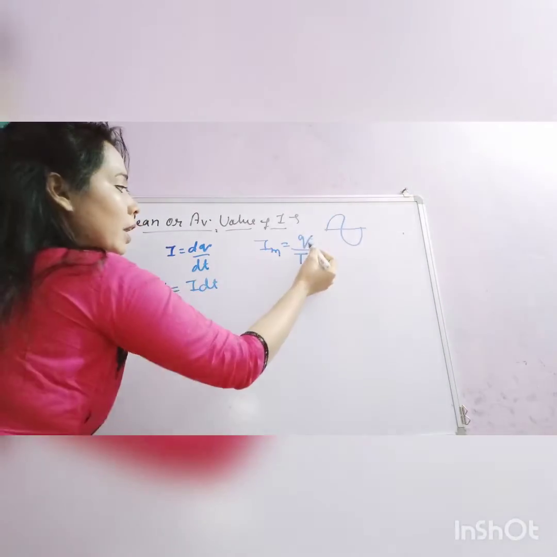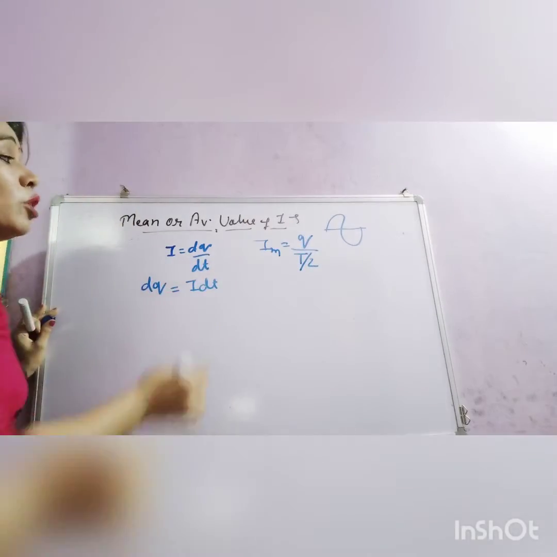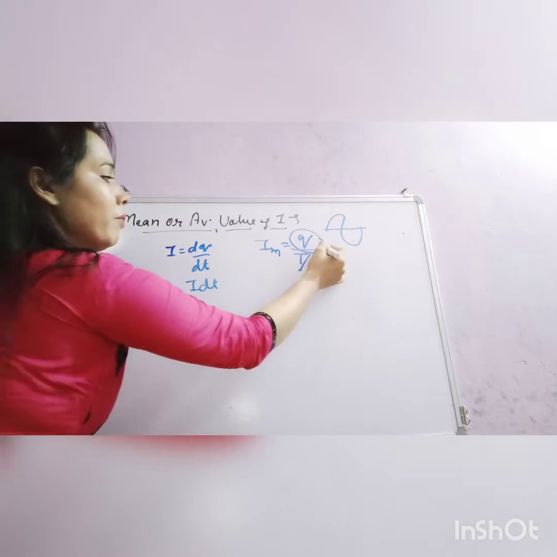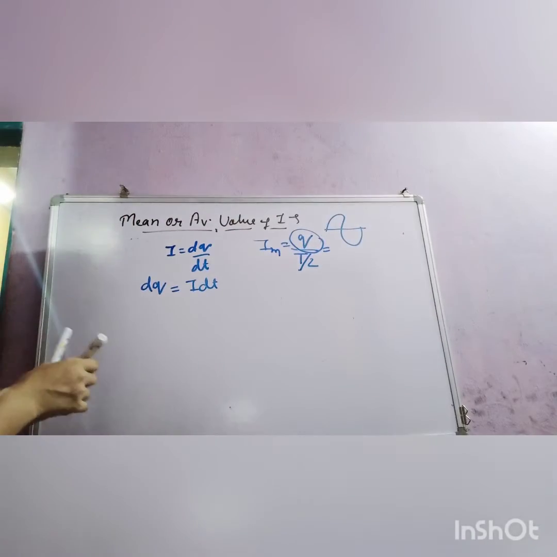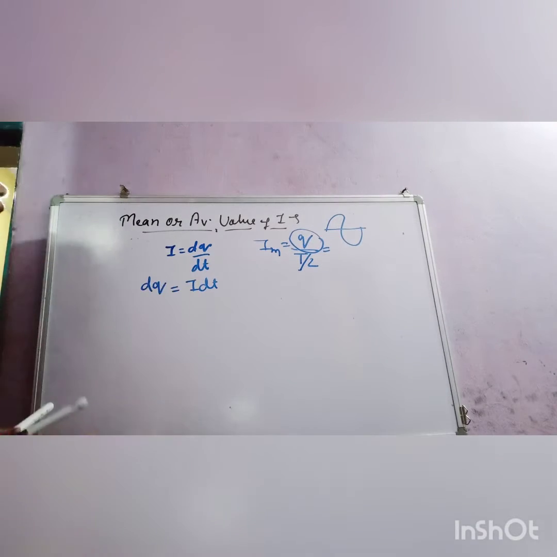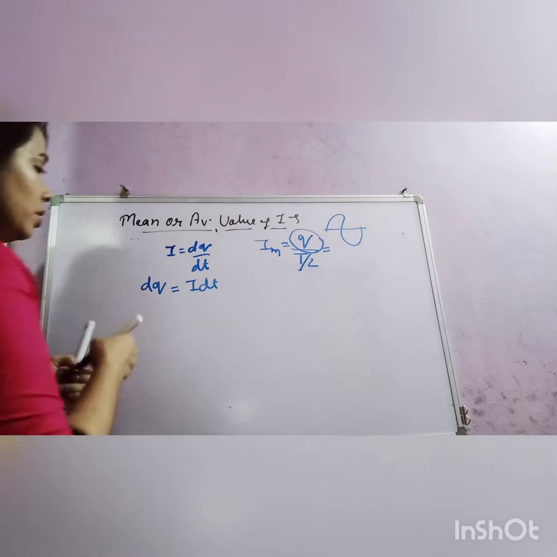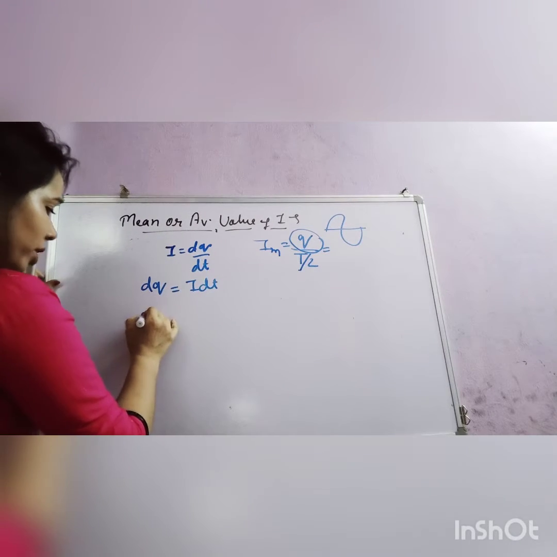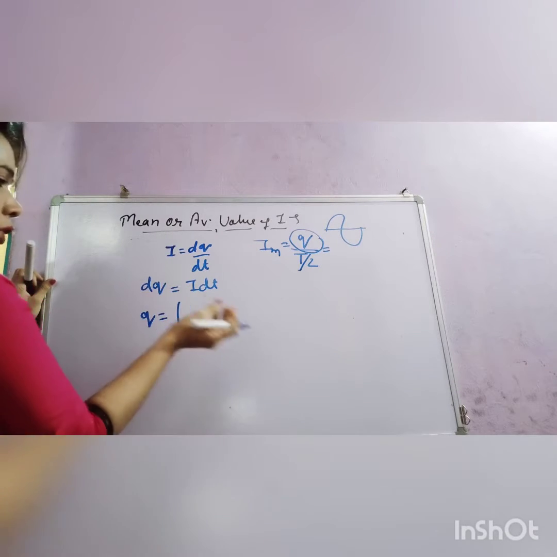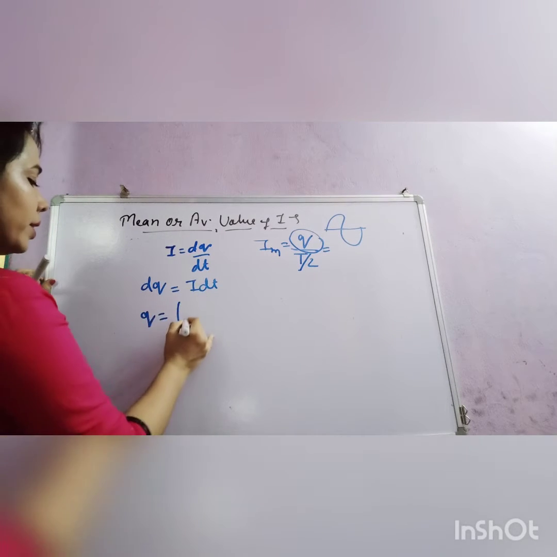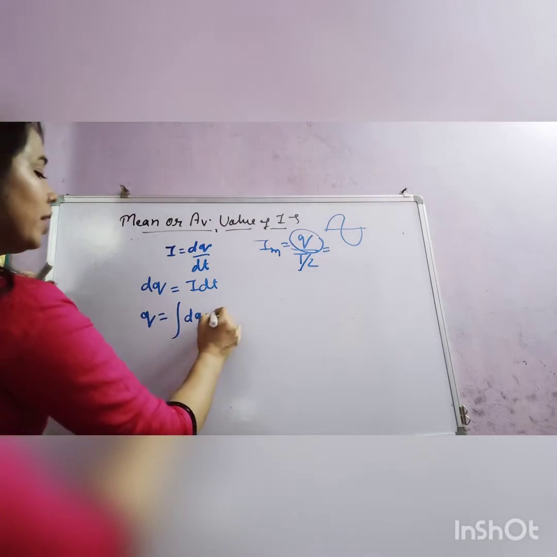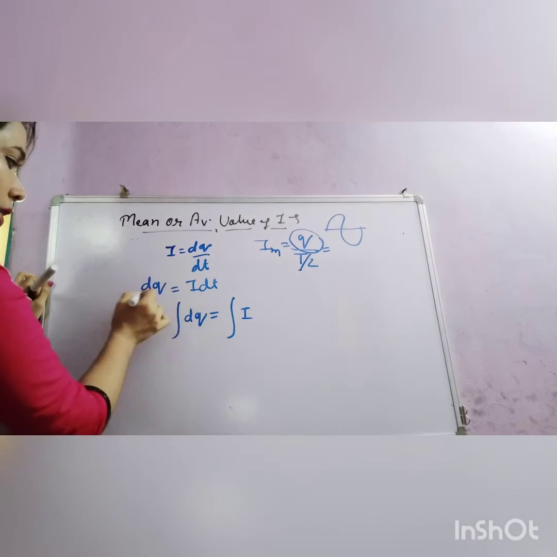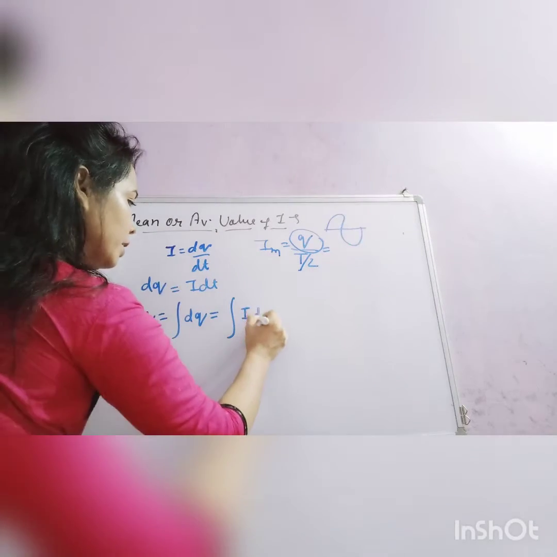So obviously it is total charge upon total time. First we will find the total charge, then we will divide by time, and finally we will get the mean value of current. So let's try to find. dq equals I dt. Now the total charge q: if for a small value we know it, then we can integrate and find the total value. So q equals the integral of I dt.